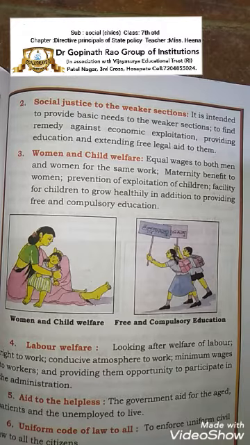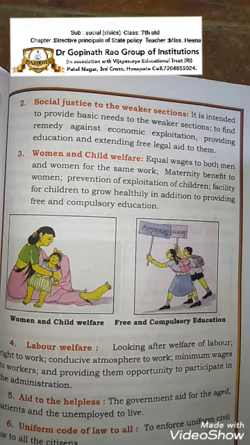That is, they must have the friendly nature. Aid to the helpless: government aid for aged patients and also for the unemployed. It means that we are having so much unemployment in the country. We are providing many policies or rules by which unemployment would vanish, and also pensions are given to the aged people so that they are able to survive.